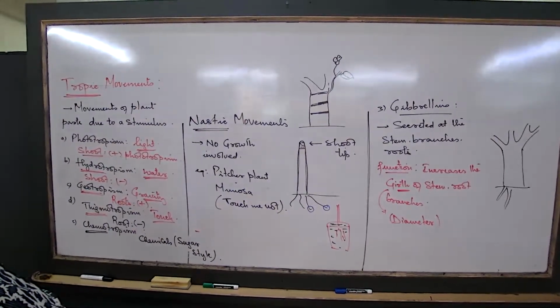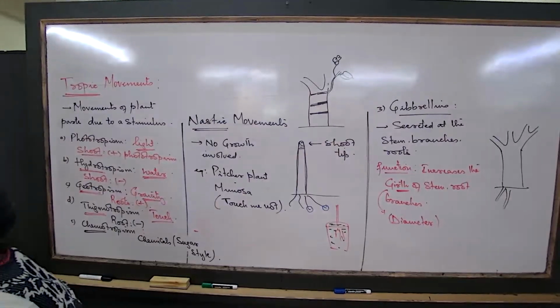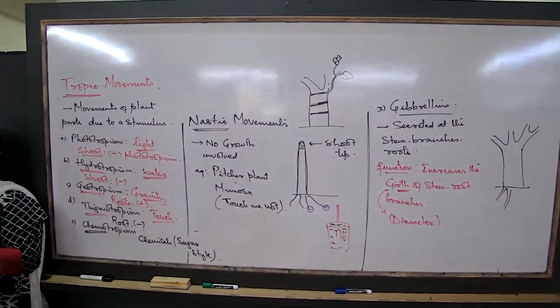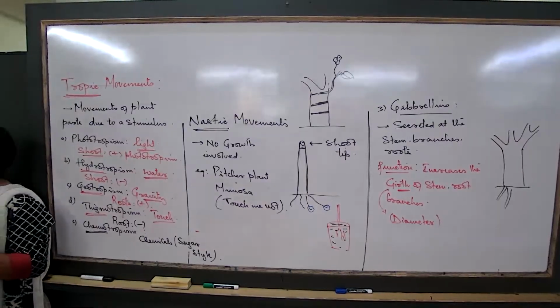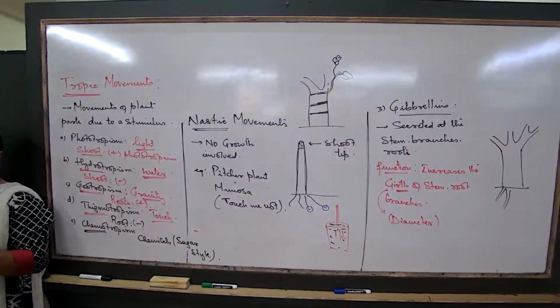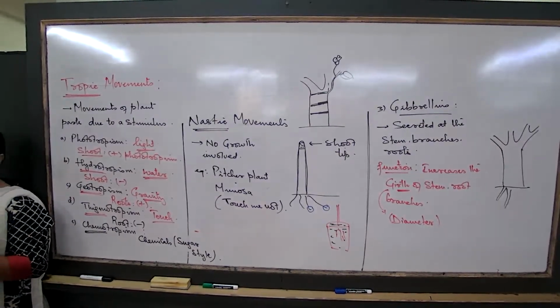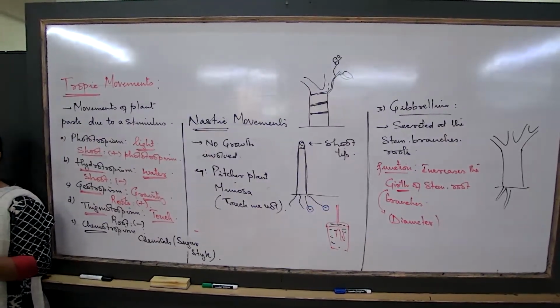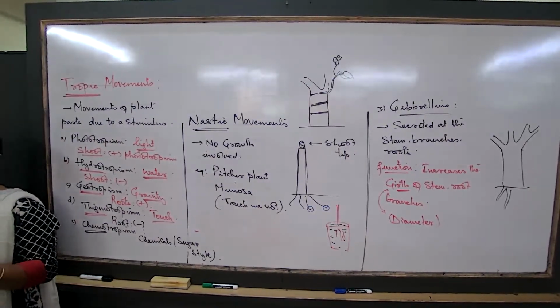When we are talking about the concept of the pitcher plant, this is a pitcher plant. We are trying to understand nastic movement. Remember, this is a modified leaf in the shape of a pitcher. It is an insectivorous plant. The entire plant is an insectivorous plant.